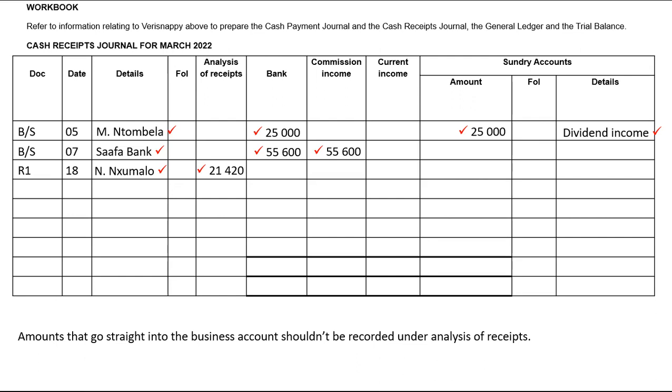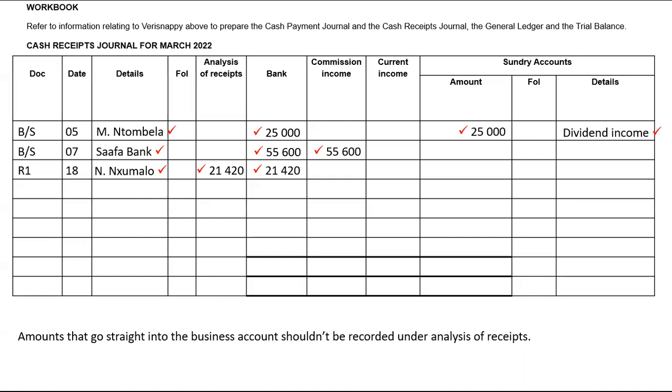At the end of the day, they must be deposited into the bank account. So at the end of the 18th, we're going to add all the amounts received on the 18th and put them into our bank account. So we send someone we trust to deposit the whole money into our bank account. And normally, I know that in the township we call them FGs, those cars. It'll be a financial service provider that comes to collect the cash and simply takes it to the bank, of which that money is insured, by the way. So if anything happens to that money, the business is guaranteed that they don't lose anything at all.